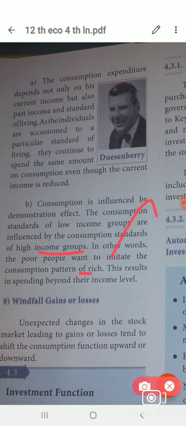So consumers are influenced by the demonstration effect. Suppose we see what the next or opposite house people buy, and we expect to buy this much too. That is called consumption influenced by demonstration.